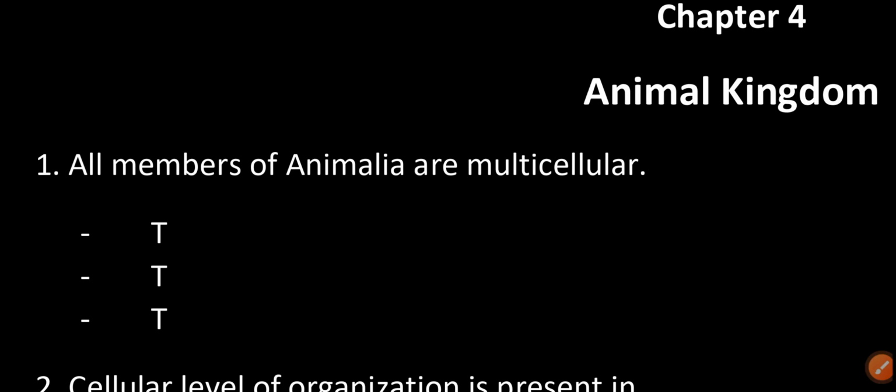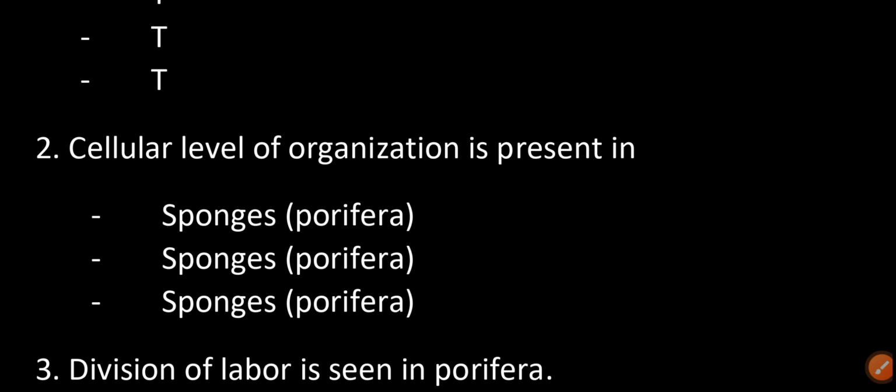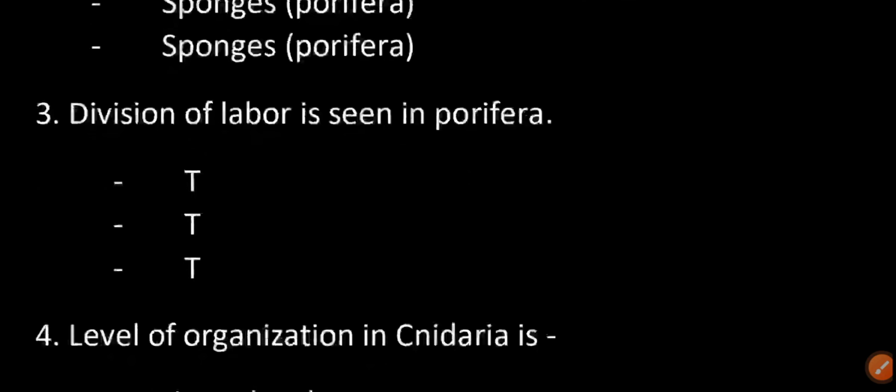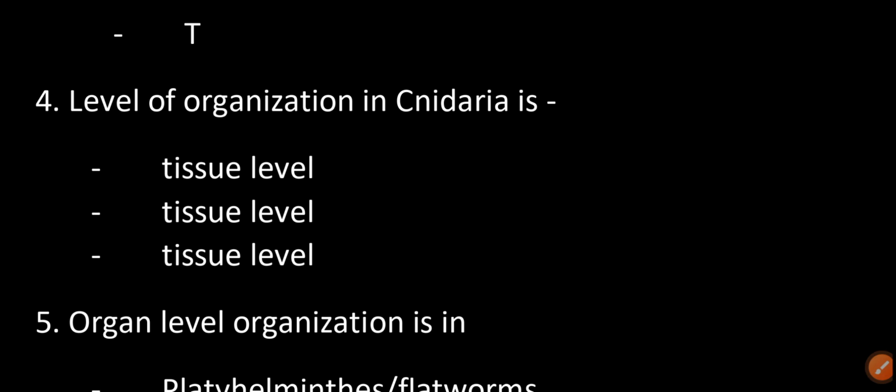Chapter 4, Animal Kingdom. All members of Animalia are multicellular. True. Cellular level of organization is present in sponges, Porifera. Division of labor is seen in Porifera. True. Level of organization in Cnidaria is tissue level.